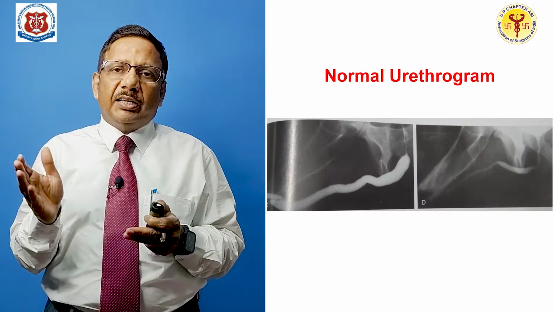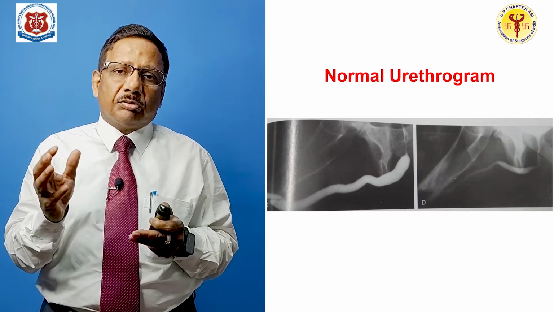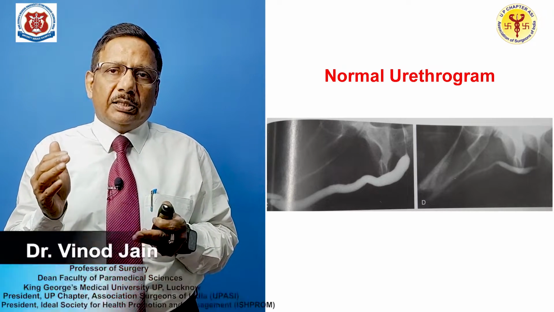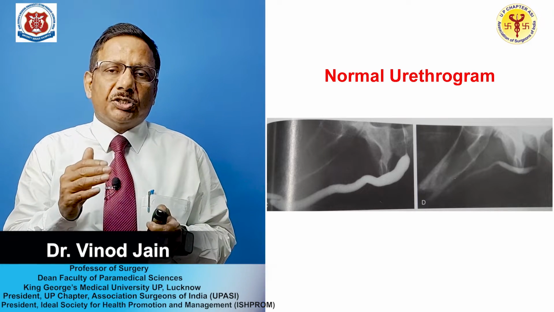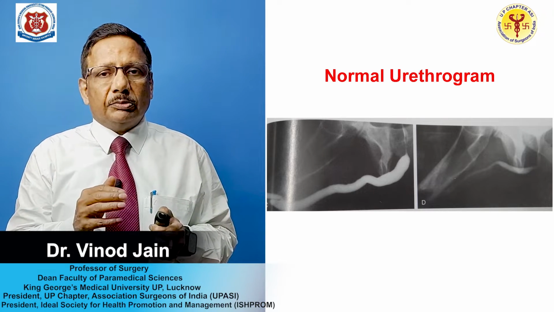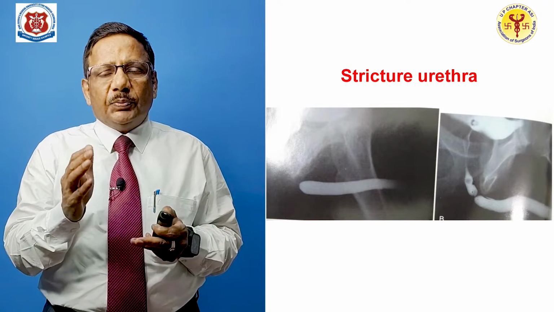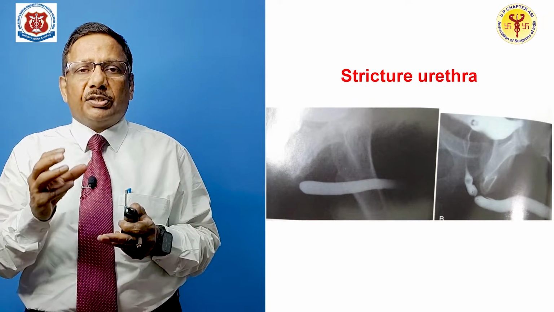On the right side, that is the voiding cystourethrogram. You can see the bladder just above the pelvis, and again this is a normal picture of voiding cystourethrogram. Now this picture is showing stricture.